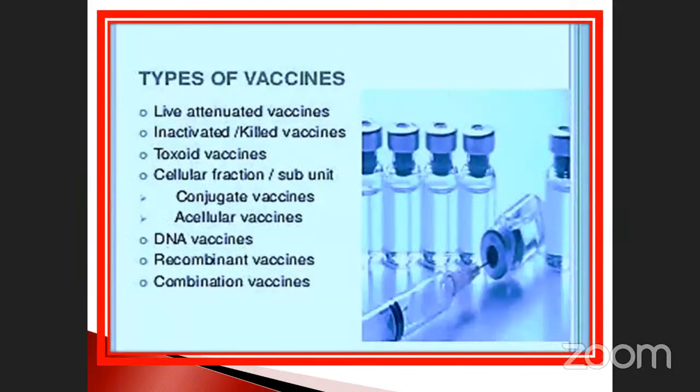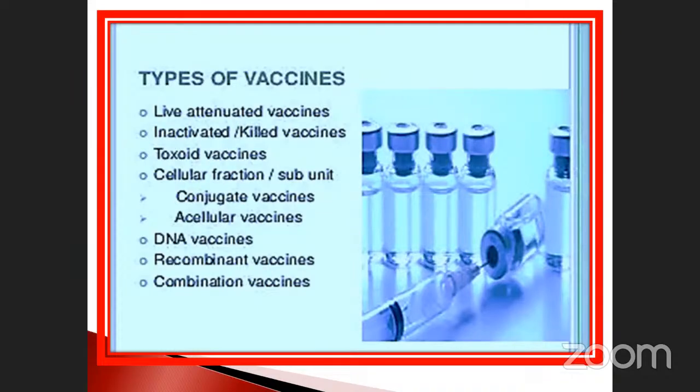Types of vaccinations: live attenuated, inactivated and killed ones, toxoid vaccines, cellular fraction or subunit vaccines. Cellular fraction is nothing but the molecules made up of bacteria, virus, whatever it may be. And then conjugated vaccines.